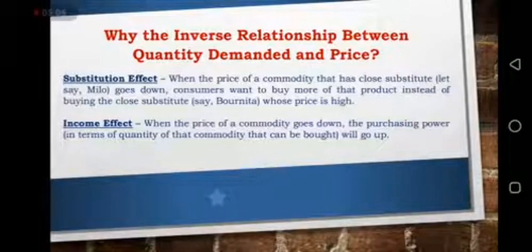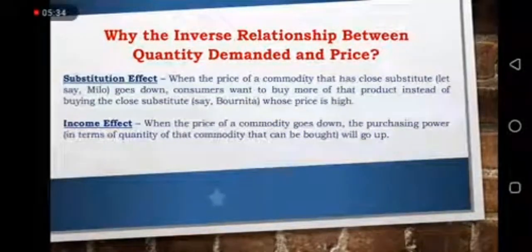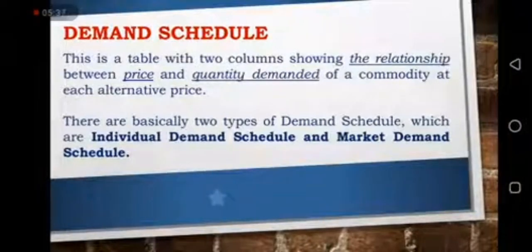So the purchasing power has gone down. As the price goes up, you are able to buy less of such commodity. But in a situation whereby you could buy 10 bags of rice for 70,000 naira before, and now the price of a bag has gone down, let's say to 5,000 naira or 4,000 naira, definitely you can buy more of such bags of rice. So that is the income effect.